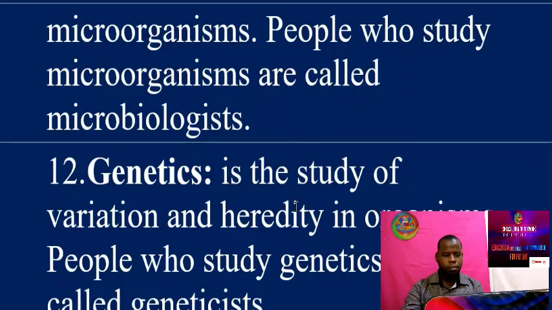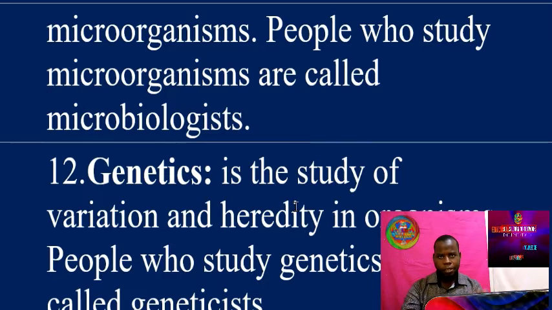My fellow students, don't forget our topic is introduction to biology, and now we are in branches of biology. Two main branches, botany and zoology, and these number 12 are those other branches formed from those main branches. So number 11 is genetics. Genetics is the study of variation and heredity in organisms. The study of genes.